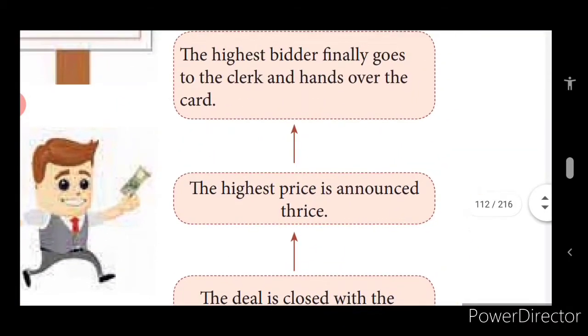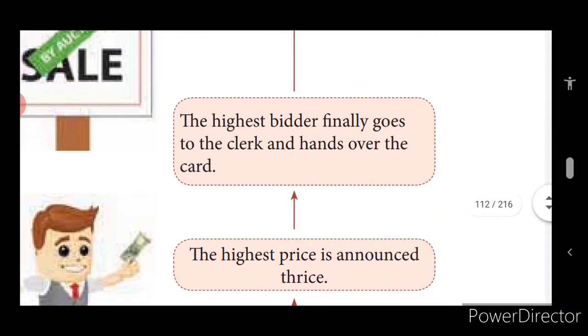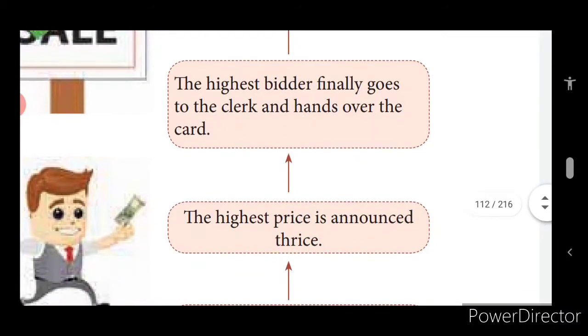The highest price is announced thrice. And the highest bidder finally goes to the clerk and hands over the card. So thrice they announce, yes, this is the price fixed for that article. That's it. The person who has claimed the price gets the article. This is how an auction goes on.